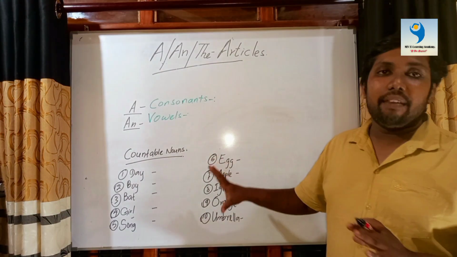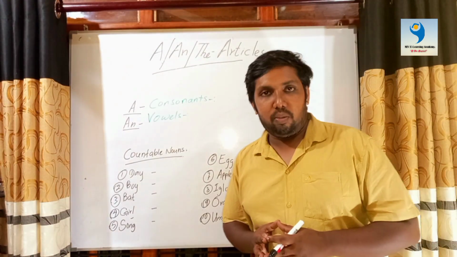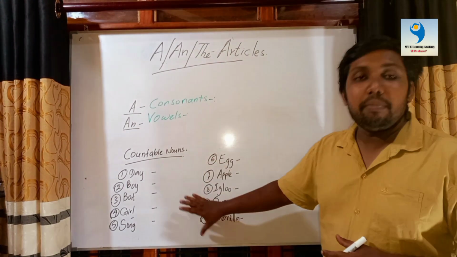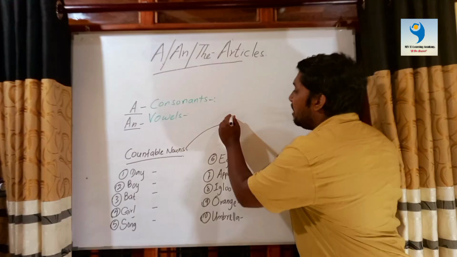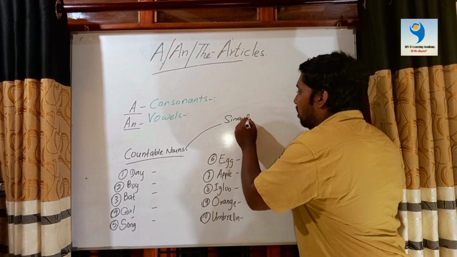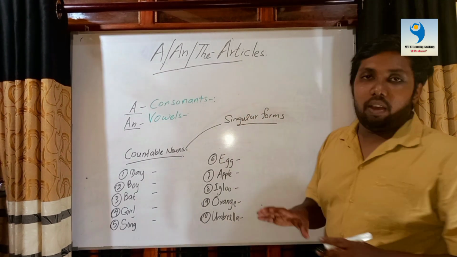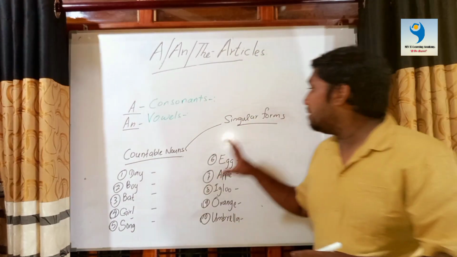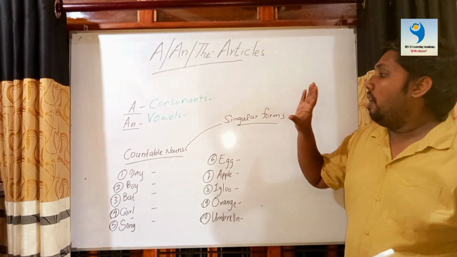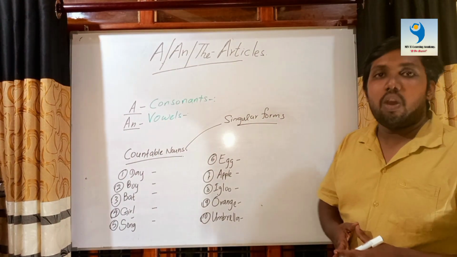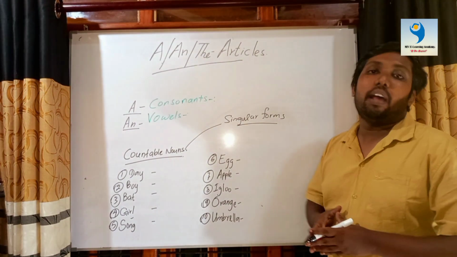Here we have a set of countable nouns. Those countable nouns are in singular form. The reason why I am saying these countable nouns are in singular form is we are using articles only with singular nouns.